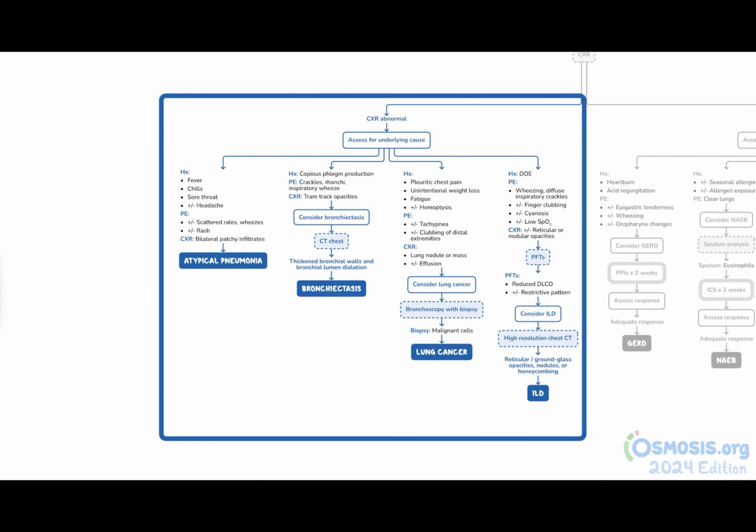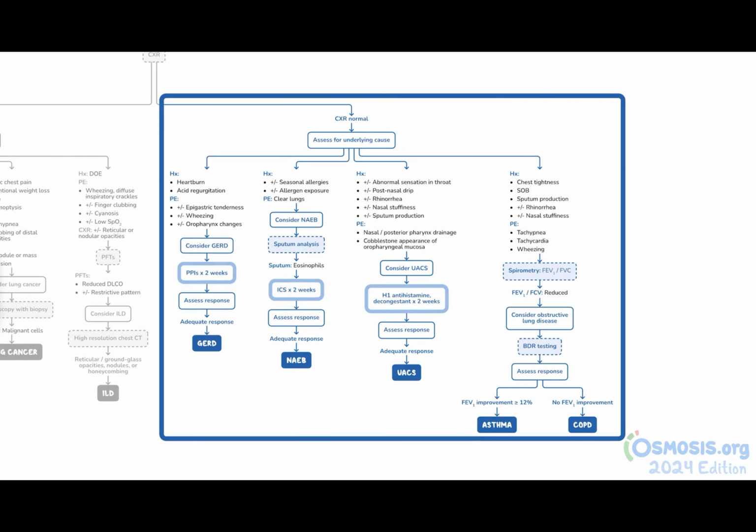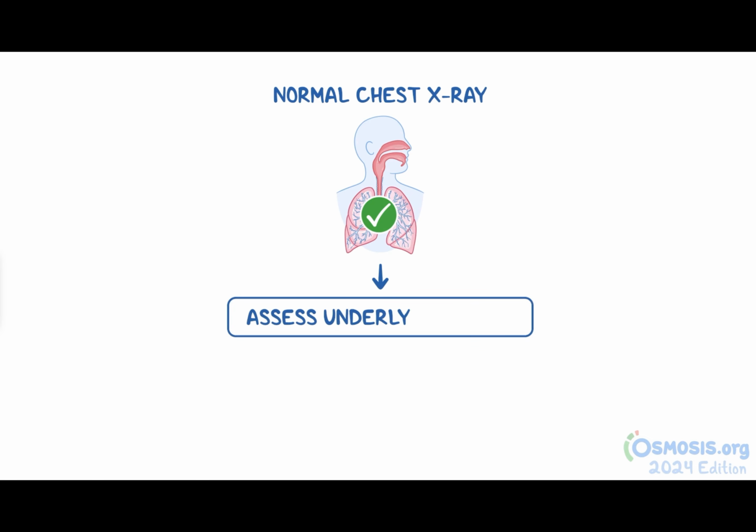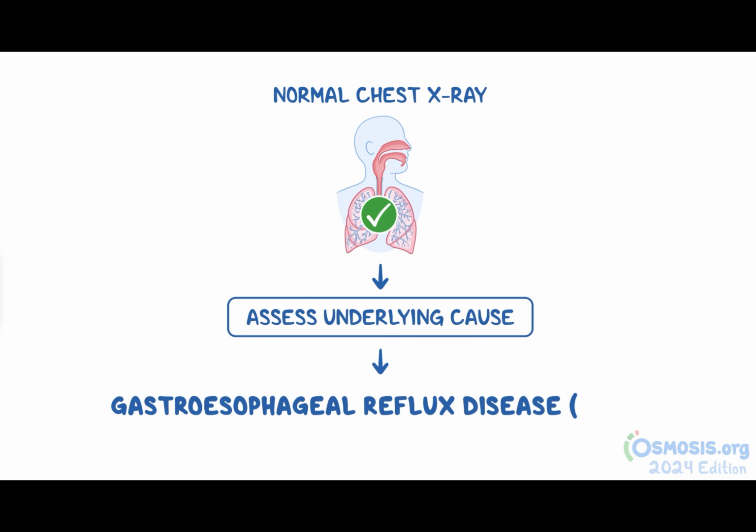Alright, now that we've reviewed patients with abnormal chest X-ray findings, let's discuss patients with a normal chest X-ray. In a normal chest X-ray, meaning there's no evidence of airway or lung involvement on imaging, in this case, your next step is to assess the underlying cause of the cough. First, let's take a look at gastroesophageal reflux disease, or GERD.